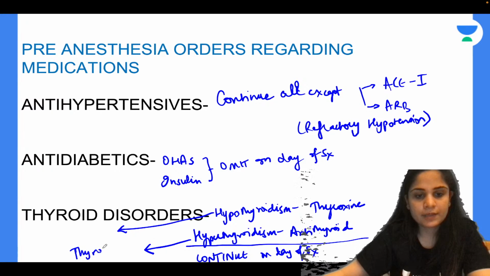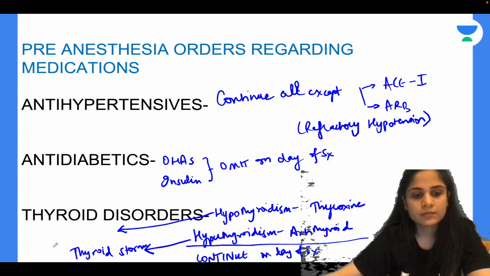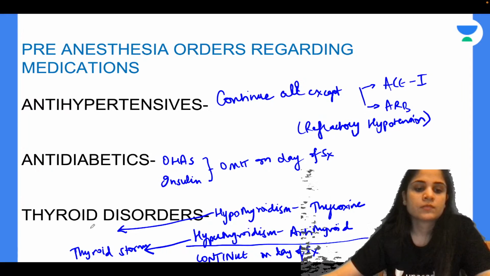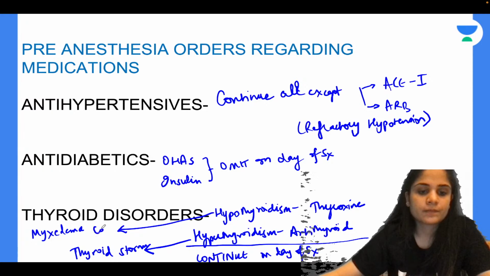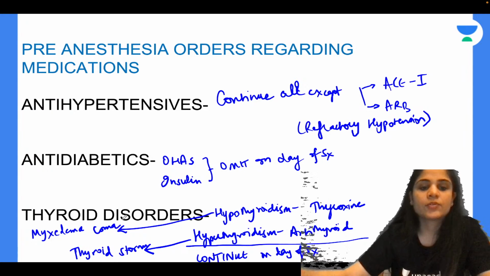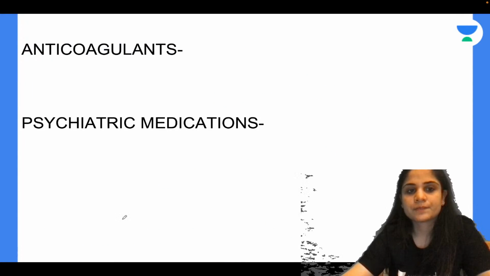Perioperatively, hyperthyroidism can lead to thyroid storm, and hypothyroidism can lead to what perioperatively? It can lead to myxedema coma. So that's why I have to make sure my patient is euthyroid.